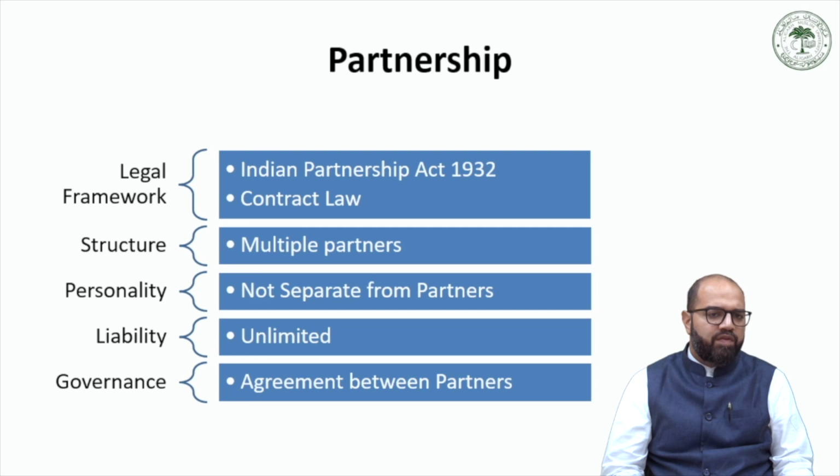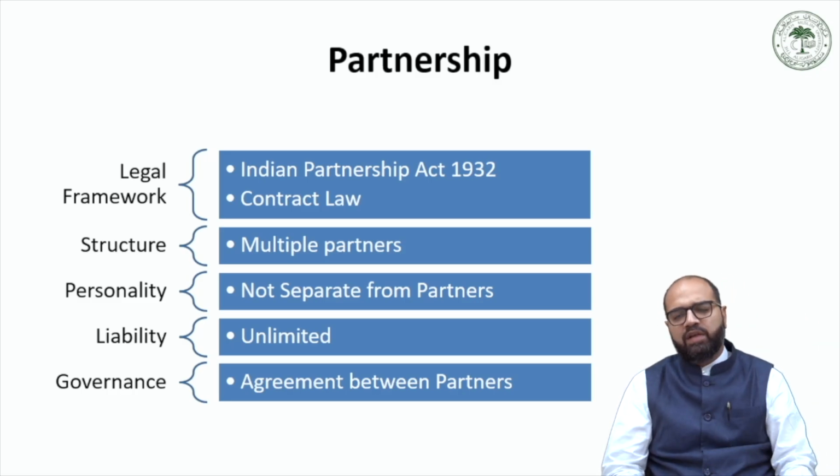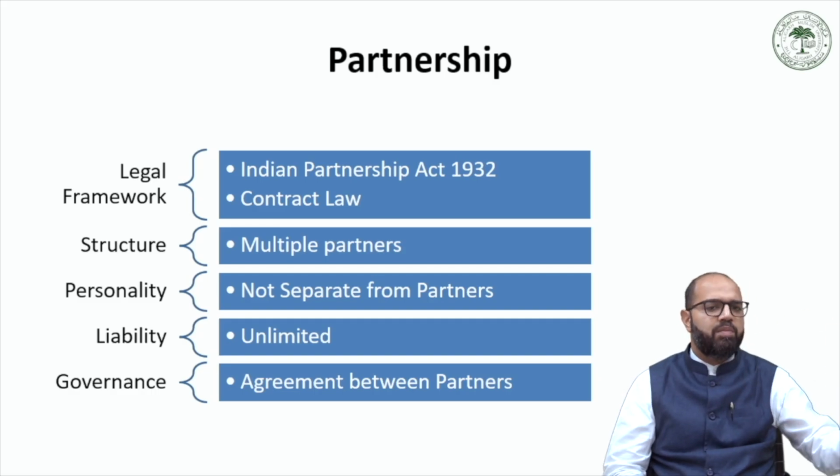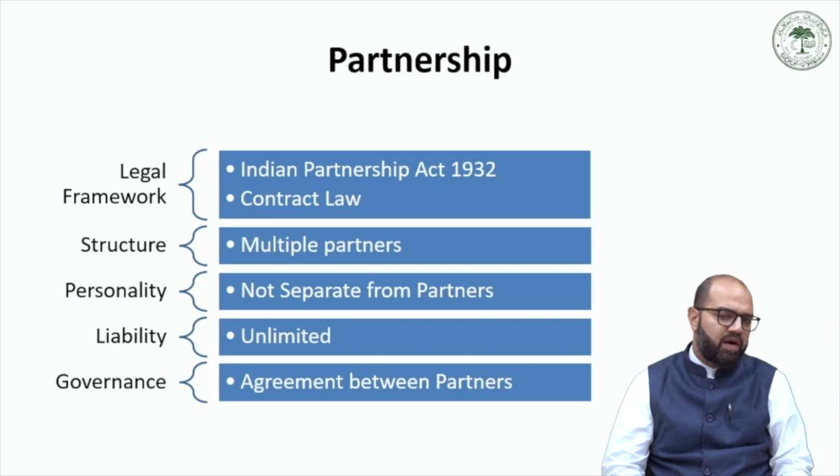Now, in a partnership firm, the liability of the partners is unlimited liability, meaning thereby their personal assets are not protected from the business creditors of the partnership firm. So if the partnership business falls into financial distress or trouble and its debts are more and its assets are less, then the business creditors of the partnership firm can lay a claim on the personal assets of the individual partners.